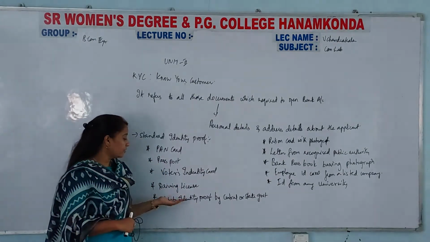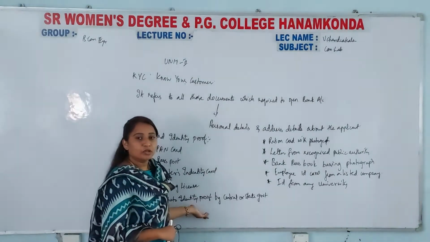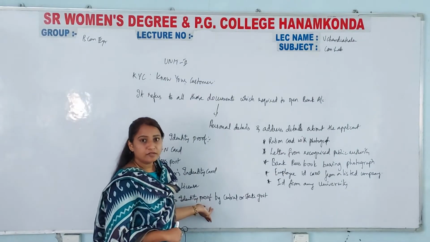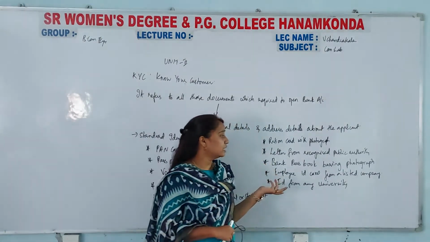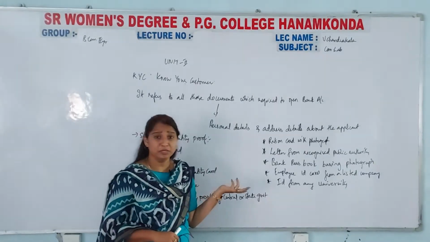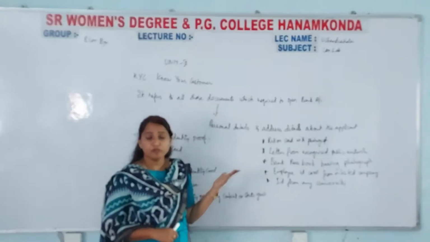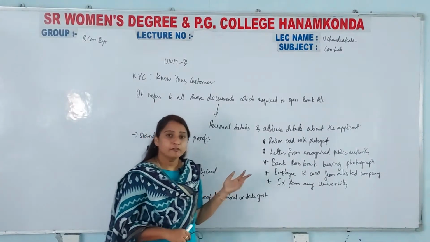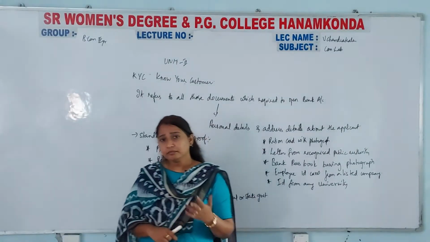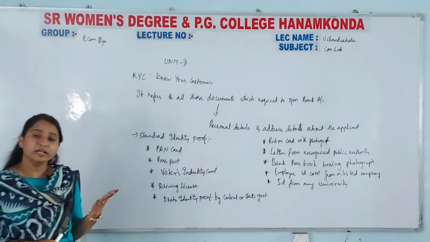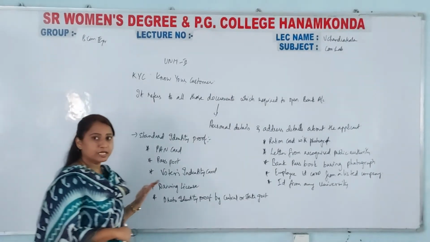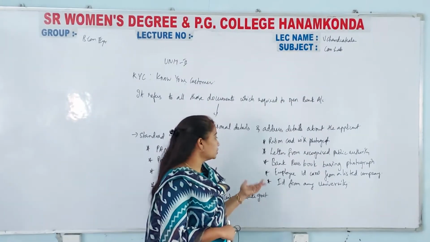Then if you do not have a driving license, then some kind of identity card which is given by the central or state government, or your ration card, or any letter given by a public authority, or any kind of bank passbook given by some other bank. See, now you are opening an account in SBI, and you already have an ICICI bank passbook. That also you can show us.